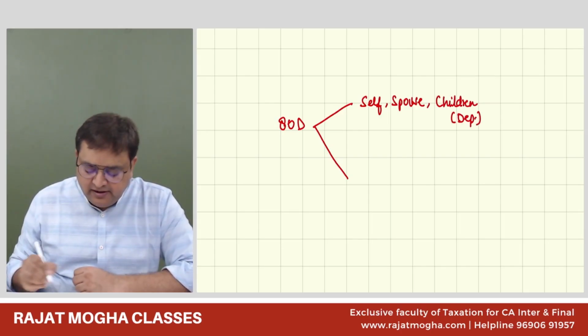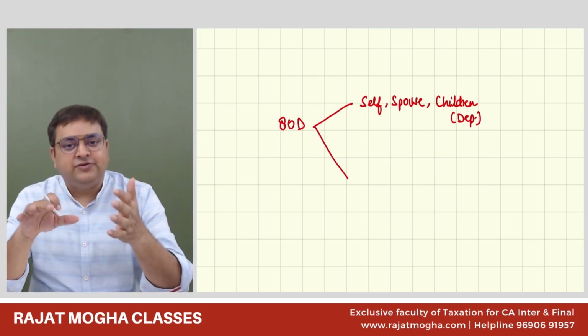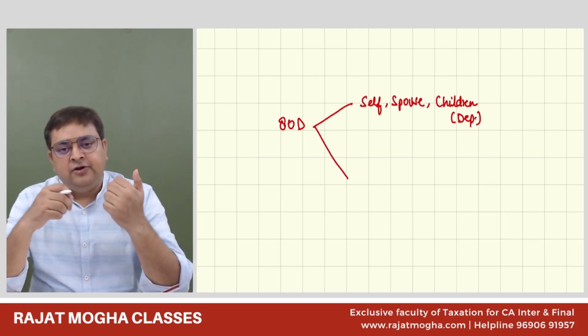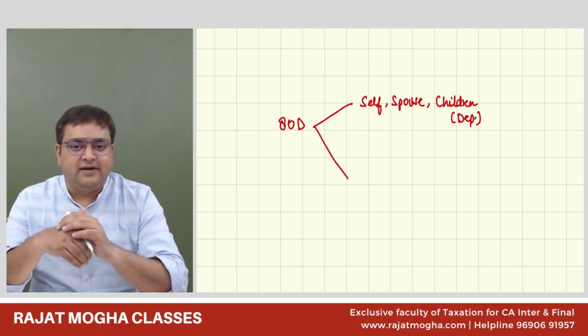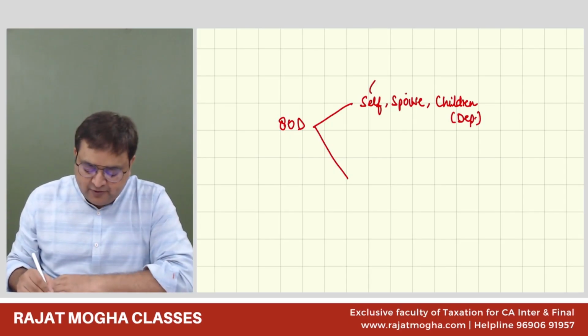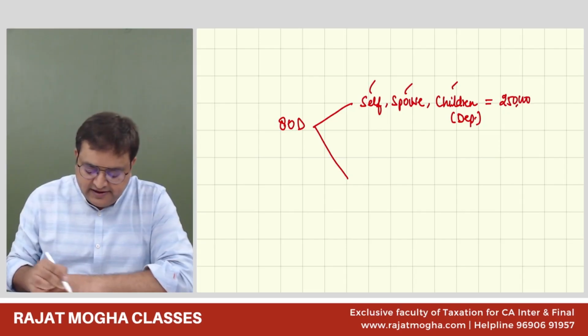If they are independent, they are not covered. In 80C, for life insurance, both dependent and non-dependent children are covered. But in 80D, only dependent children are covered. So for self, spouse and dependent children, the total limit for this category is 25,000.